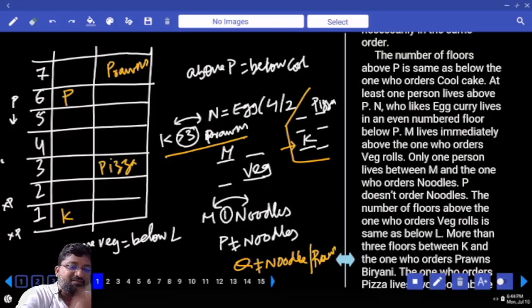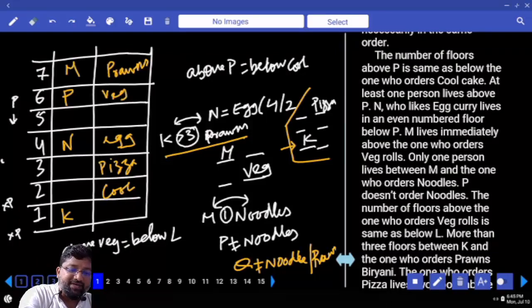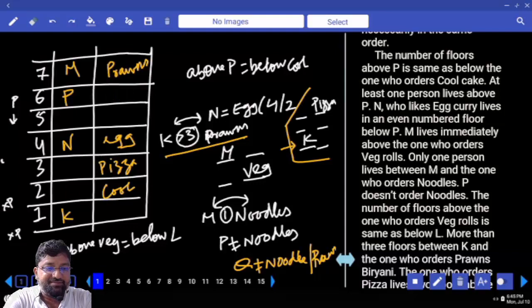First trial, I take P here. Tell me what to do. Cool cake comes here. Then what does N like? Egg curry. N's curry on the 4th floor or 2nd floor? 2nd floor, no chance. This is egg curry. Yes or no? Next is what? M and veg curry. Wherever you go for M and veg curry, if this is M, this is veg. Immediately I will link veg and L. Yes or no? What is the other possibility?